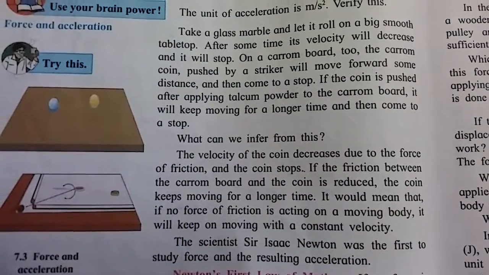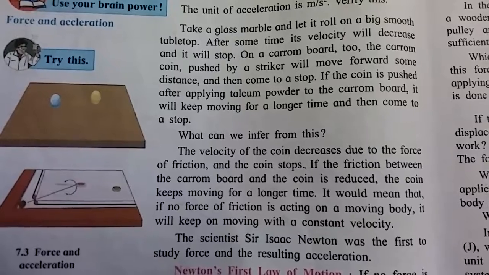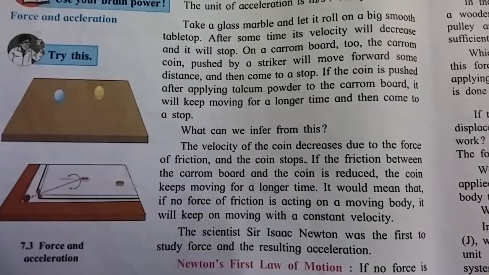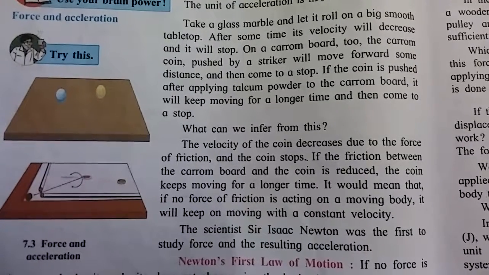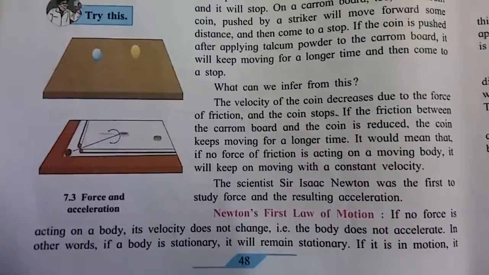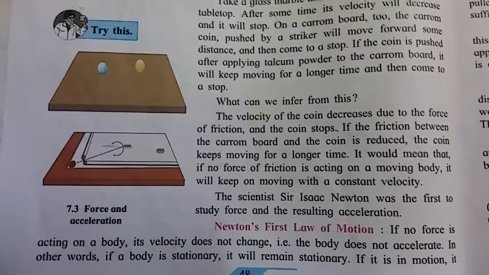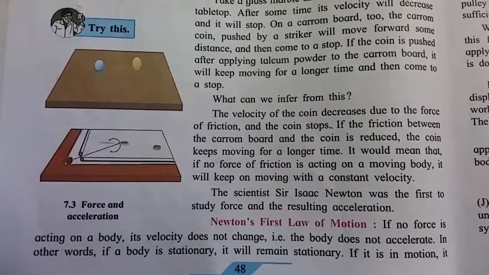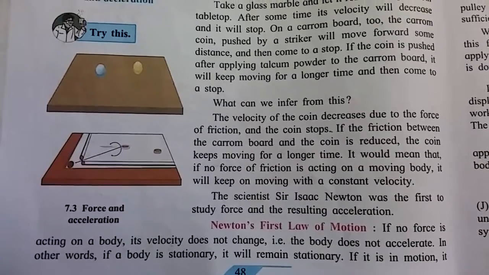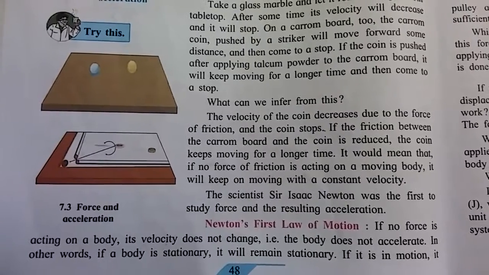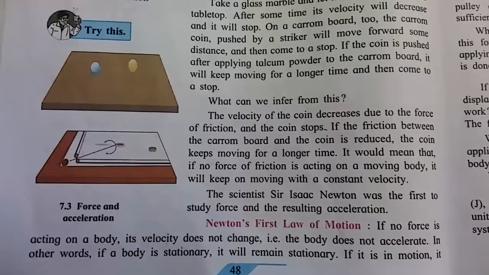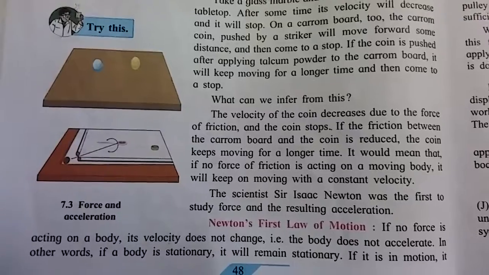It means that if no force of friction is acting on a moving body, it will keep on moving with a constant velocity. The scientist Sir Isaac Newton was the first to study force and the resulting acceleration. Newton's first law of motion: if no force is acting on a body, its velocity does not change. That is, the body does not accelerate. In other words, if a body is stationary, it will remain stationary.